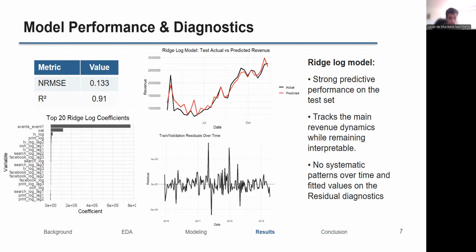And last but not least, the coefficient estimates, as you can see in the chart at the bottom left, indicate that the external control variables, particularly the event indicator and the weekly activity index, contribute substantially to explaining revenue variation. However, the event variable occurs only a few times throughout the sample, and therefore should be interpreted cautiously, as sparse indicators may absorb disproportionate variation and behave similarly to outliers. Marketing variables exhibit both contemporaneous and lagged effects, suggesting that advertising impacts are distributed over time and reflect carryover dynamics across channels.